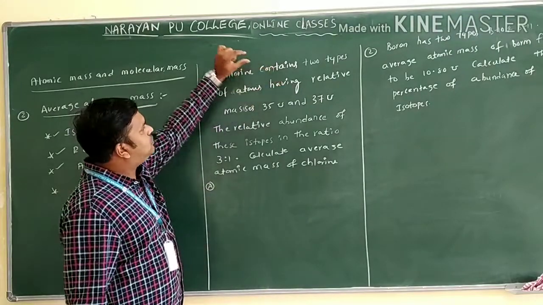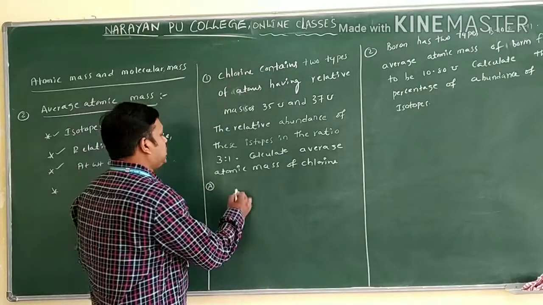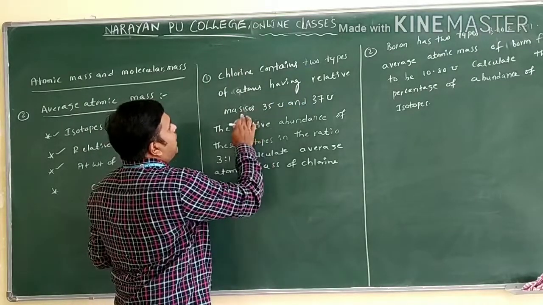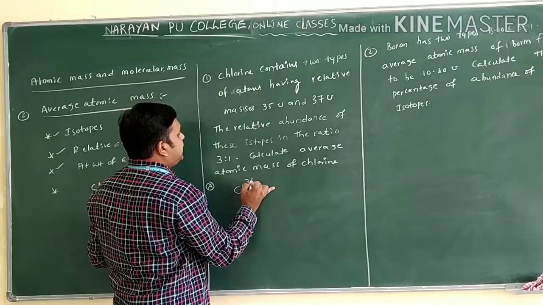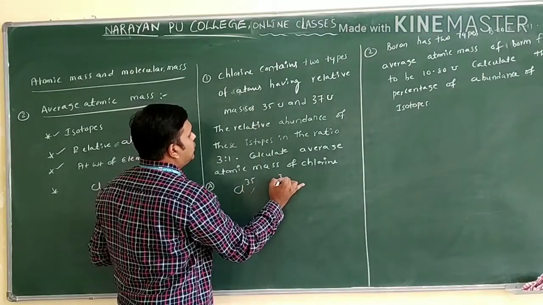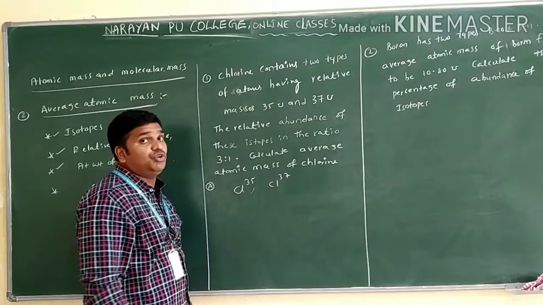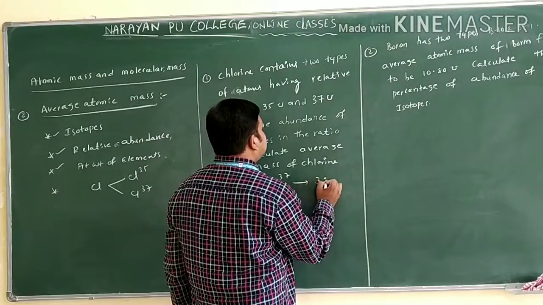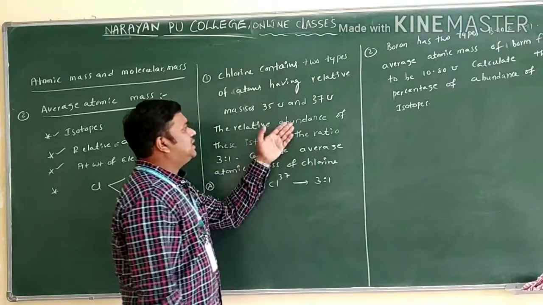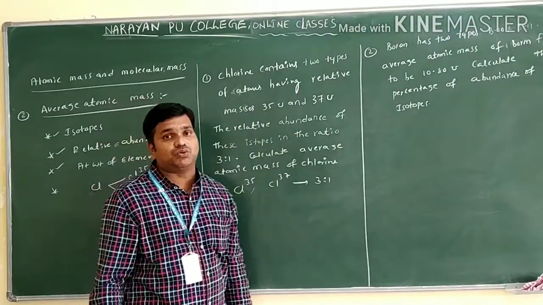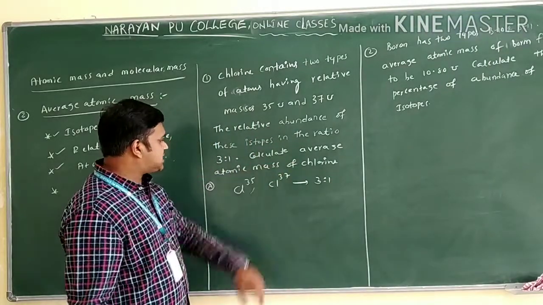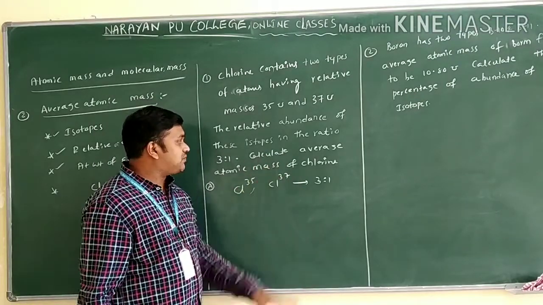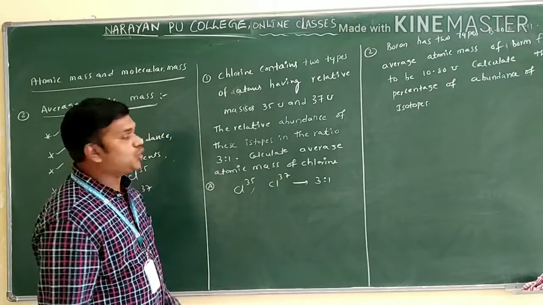Chlorine has two masses here. One chlorine is 35 and the other chlorine is 37, with unified mass given. The ratio given for these two is 3:1. This is the relative abundance ratio. Clear? Now what they ask is to calculate the average atomic mass of chlorine.